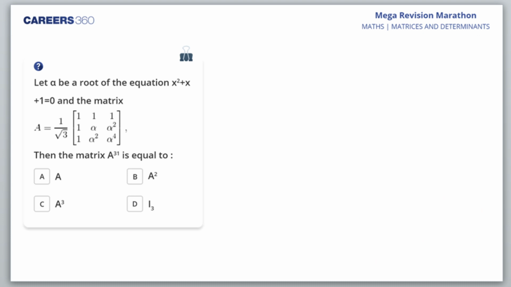Let alpha be a root of the equation x square plus x plus 1 and the matrix. Yes, Shivam, we go to the next question. So you read it, then the matrix A raised to power 31 is. Okay, go ahead. Try out this question, students. Yes, a bit of calculation would be there, no doubt about that. But I think you will make it.